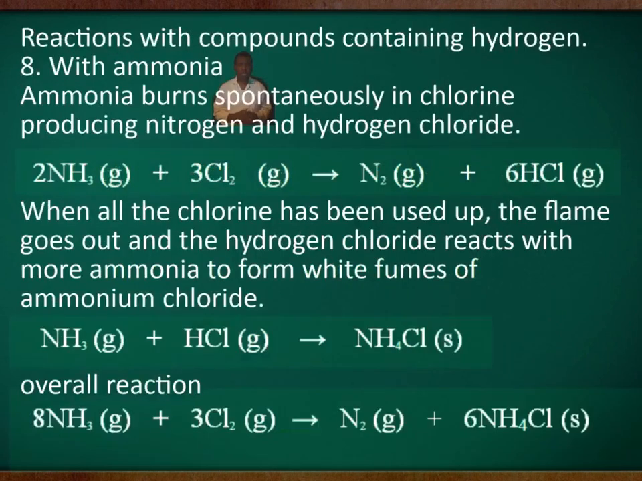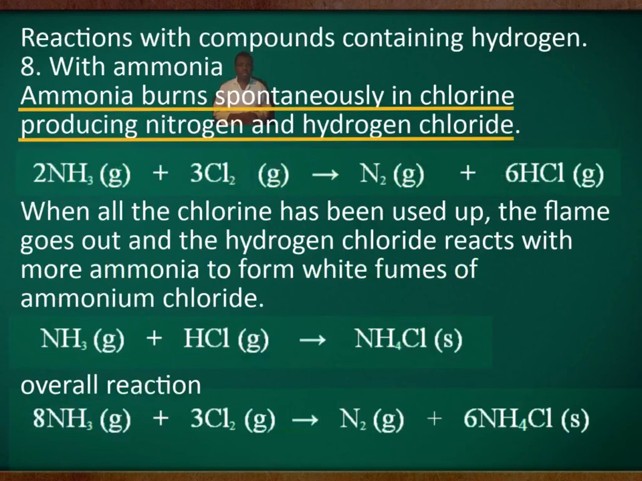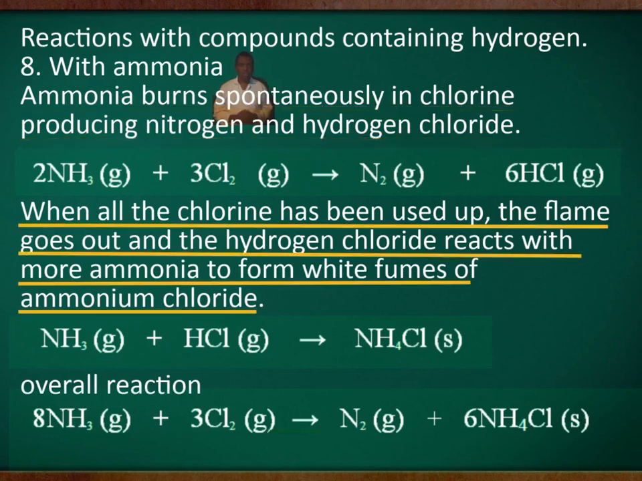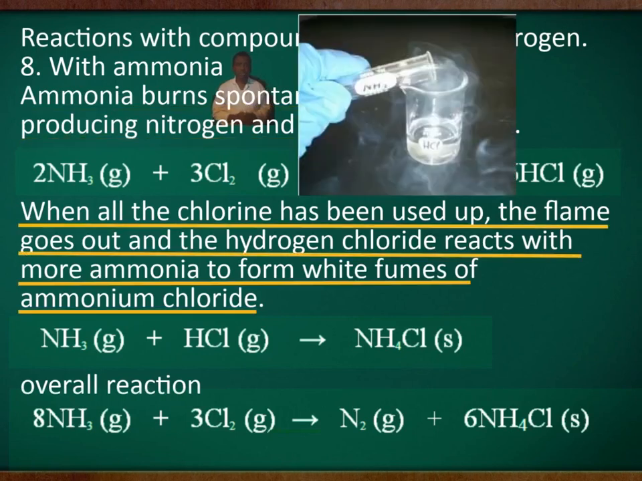Number 8, with ammonia. Ammonia burns spontaneously in chlorine, producing nitrogen and hydrogen chloride. When all the chlorine has been used up, the flame goes out and the hydrogen chloride reacts with more ammonia to form white fumes of ammonium chloride.